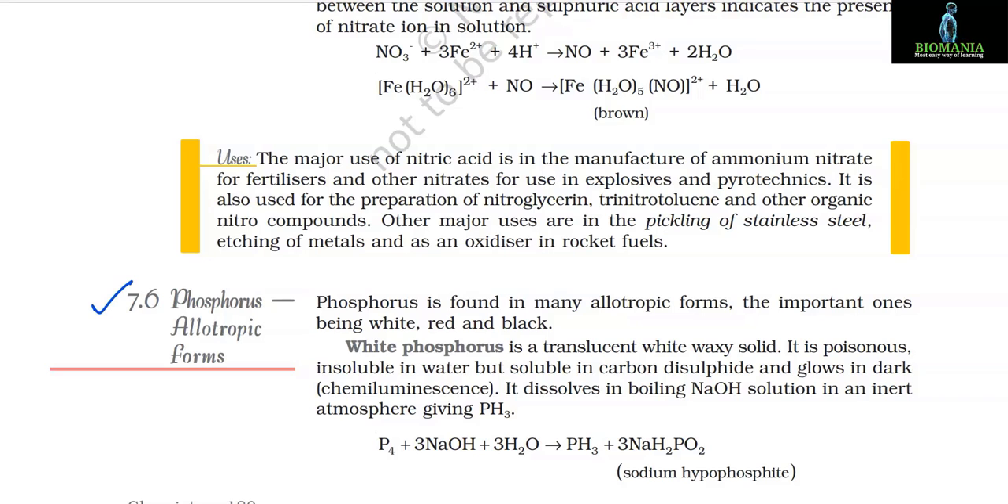7.6 Phosphorus allotropic forms. Phosphorus is found in many allotropic forms, the important ones being white, red and black. White phosphorus is a translucent white waxy solid. It is poisonous, insoluble in water but soluble in carbon disulfide and glows in the dark, that is chemiluminescence. It dissolves in boiling NaOH solution in an inert atmosphere giving PH3. The reaction is P4 + 3NaOH + 3H2O gives PH3 + 3NaH2PO2, and it is sodium hypophosphite.